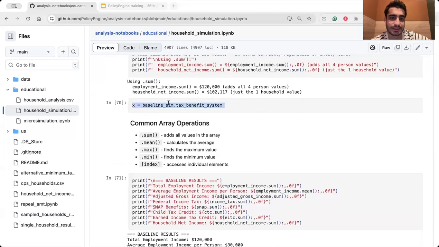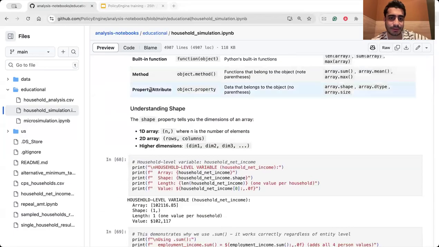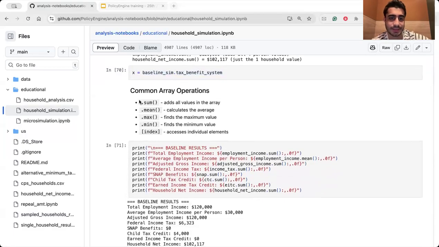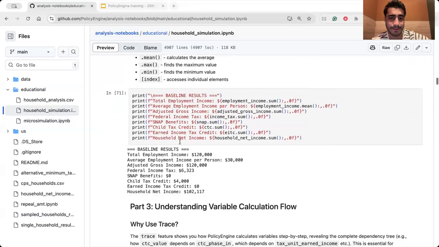And this is an example of the properties that you have, the object of properties. This is how you can call it. Here you can see some common array operations, for example, getting the total sum or getting an average, maximum, minimum.